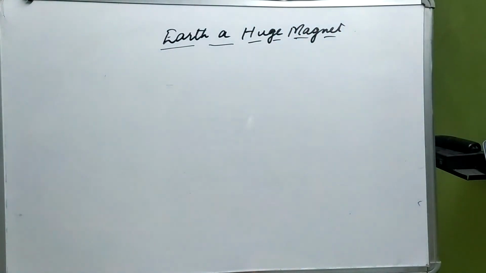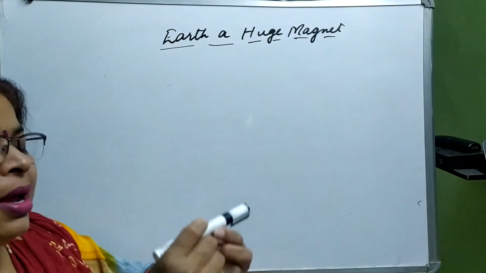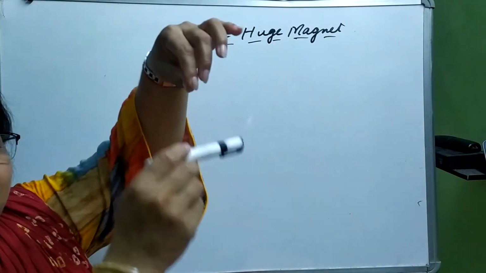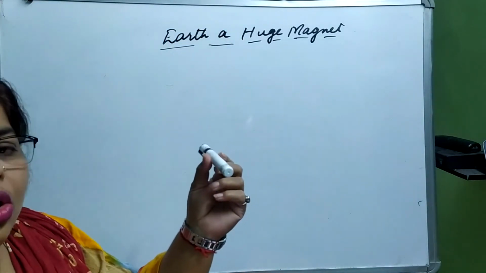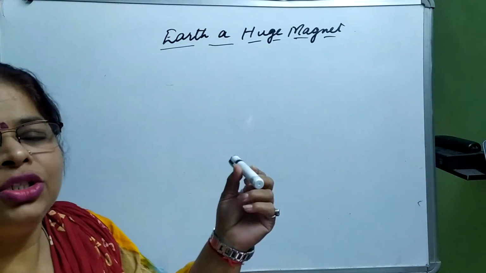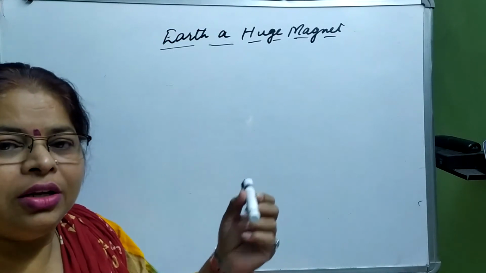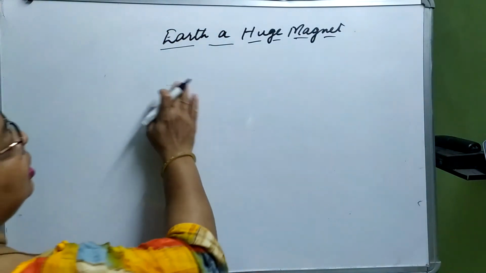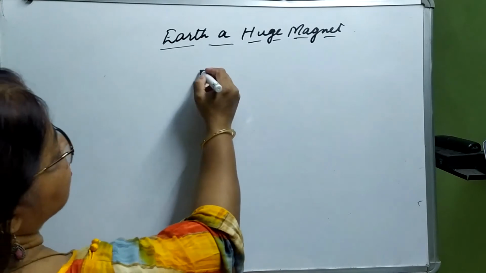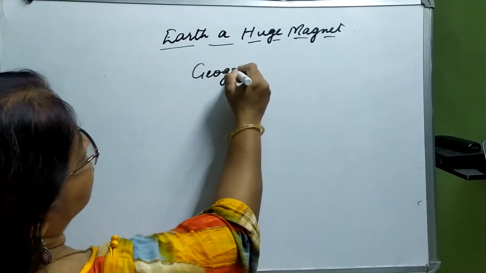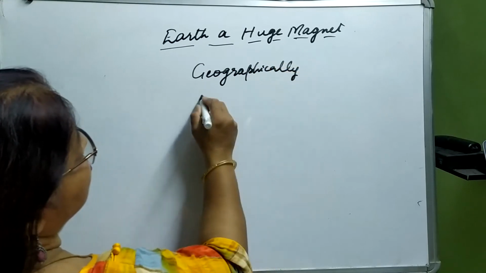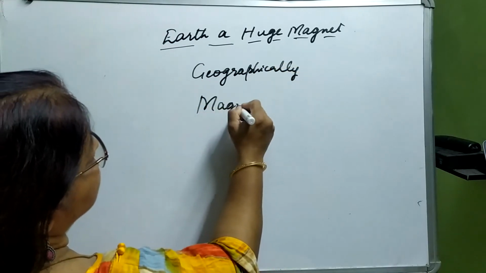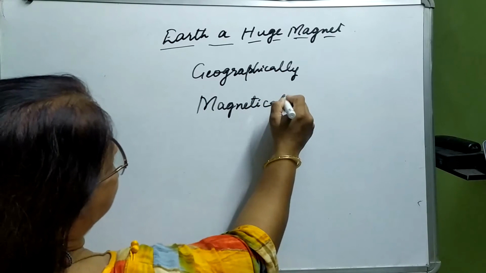If you remember, in the previous concept we learned that when a bar magnet is suspended freely, it is going to align itself in the north and south direction of the Earth geographically. So Earth shows two behaviors, geographically and magnetically. So what does this mean?